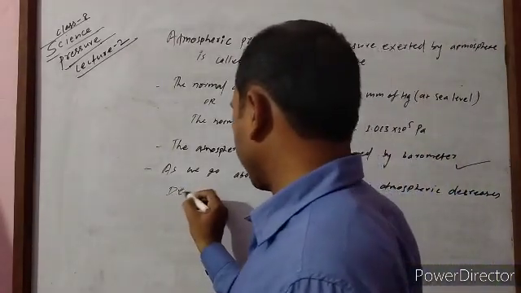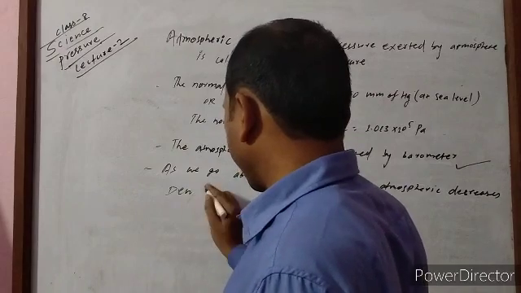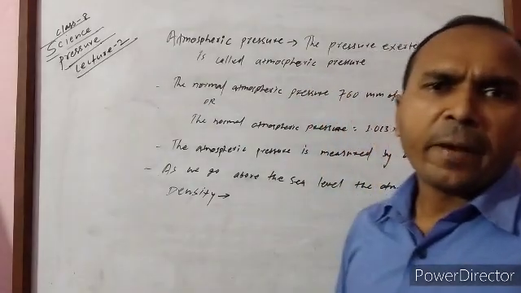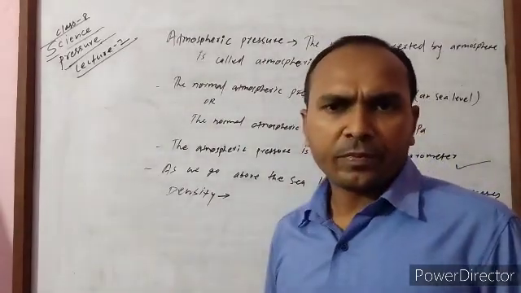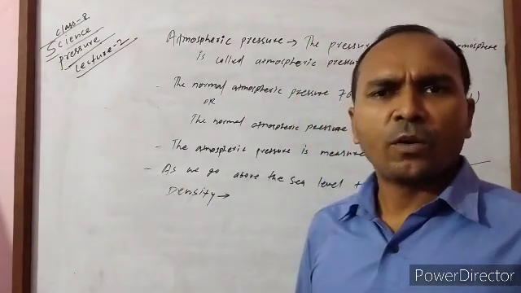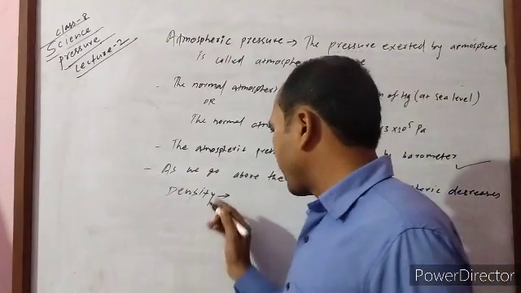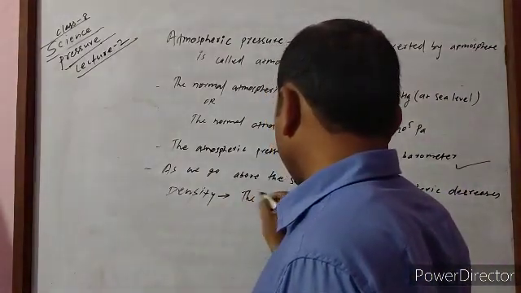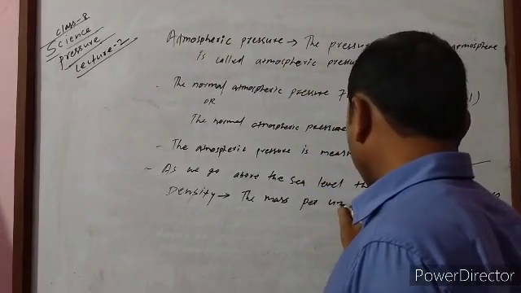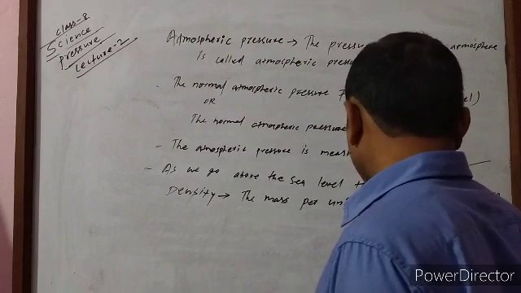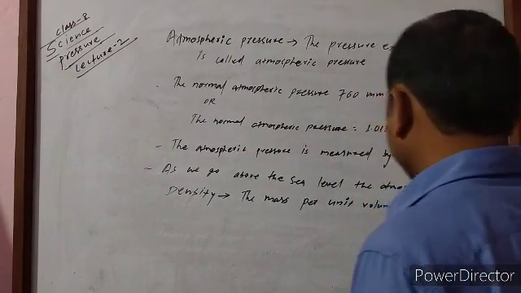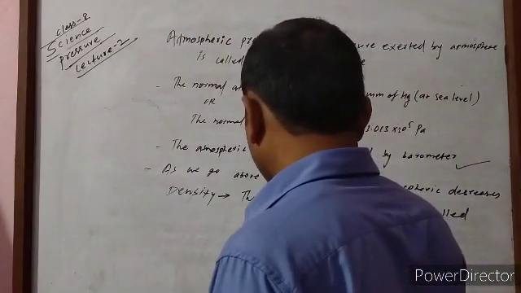Density. What is density? Density means the mass per unit volume, or the mass occupied in unit volume. Unit volume means 1 cubic meter volume. The mass per unit volume is called density.